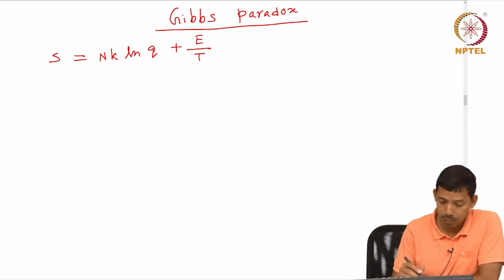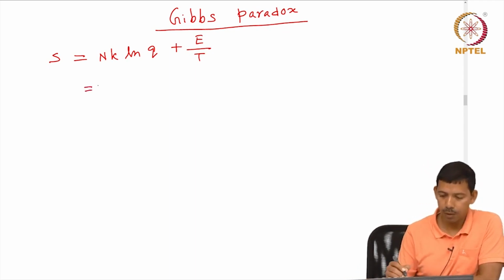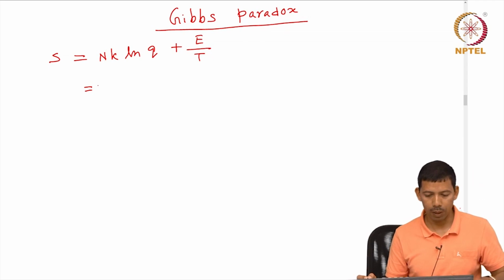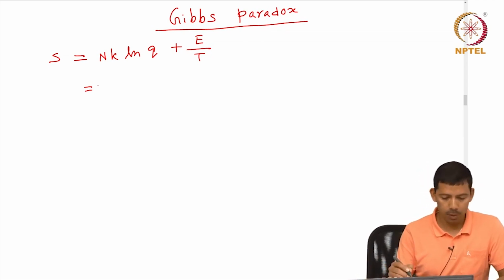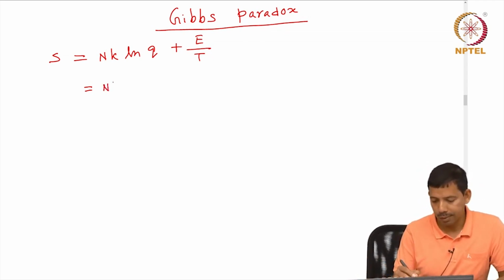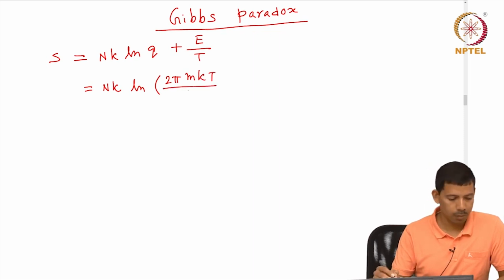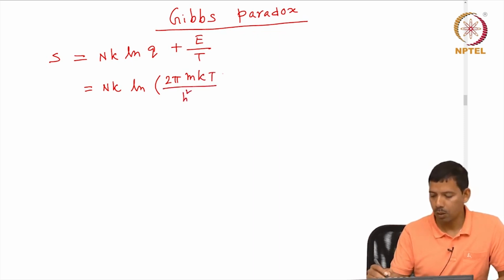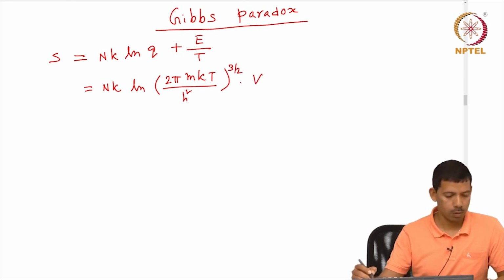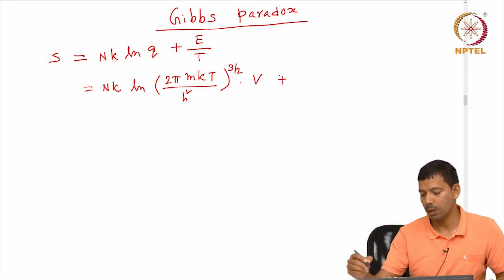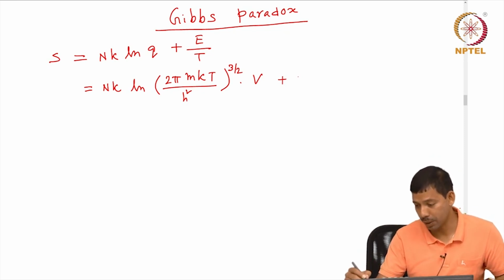And for this monoatomic gas system, if I put back the value of Q, I can simply write entropy as Nk ln (2 pi mkT divided by h square) to the power 3 by 2 times volume, plus E by T, where E is 3 by 2 NkT.